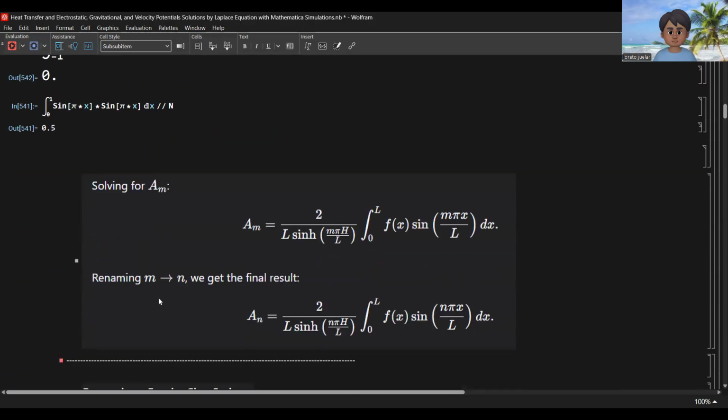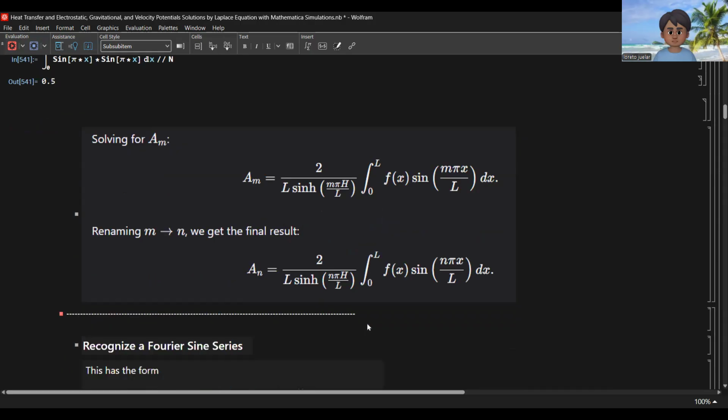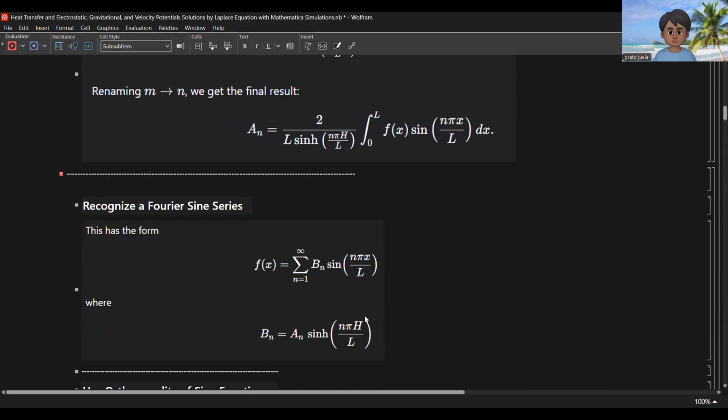So if n is equal to m here, we have a sub n equal to 2 over L, 2 over L, over hyperbolic sine of n pi h over L, times this integral of the product of f of x and sine of n pi x over L from 0 to L. We have to recognize a Fourier sine series here. So this has the form f of x with this b sub n, and we make b sub n equal to e sub n times hyperbolic sine of n pi h over L.